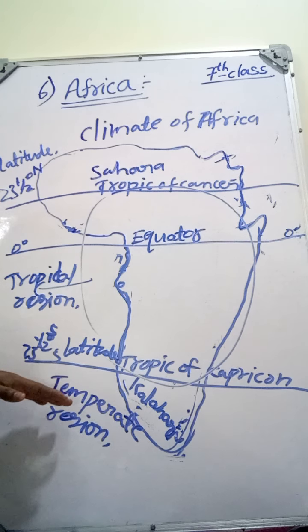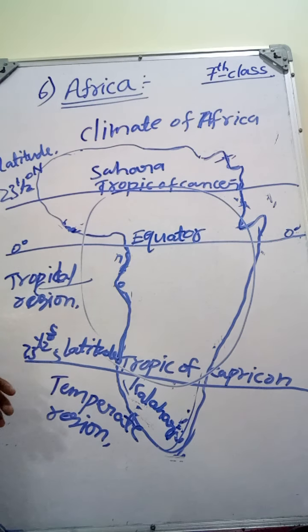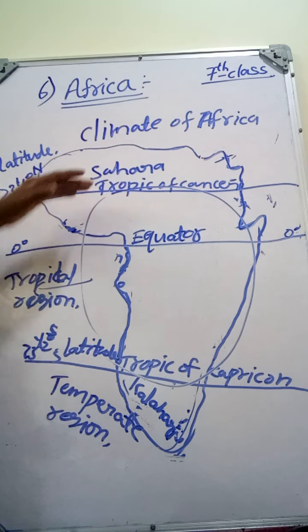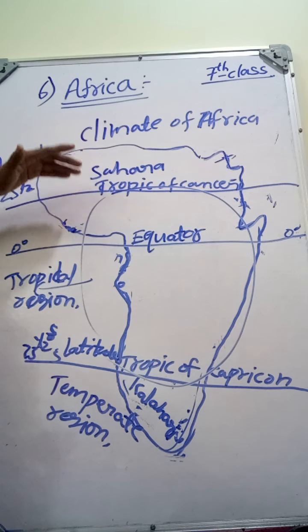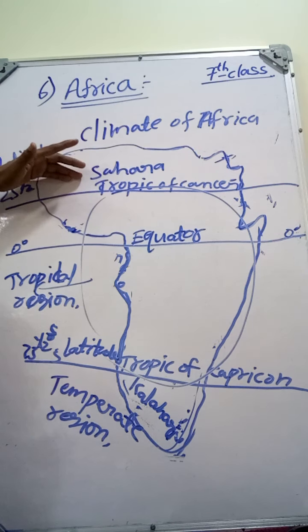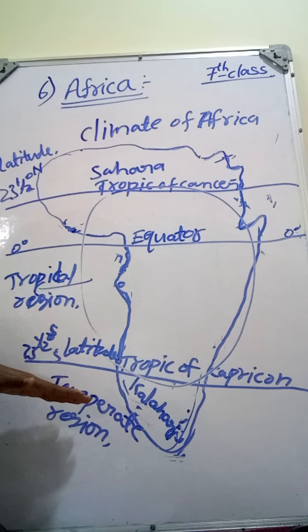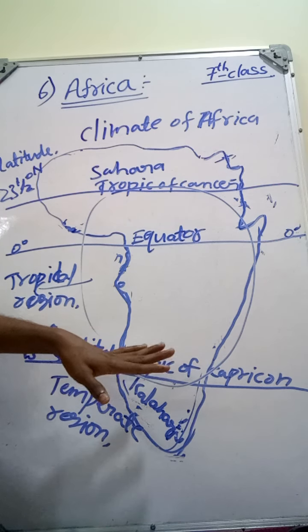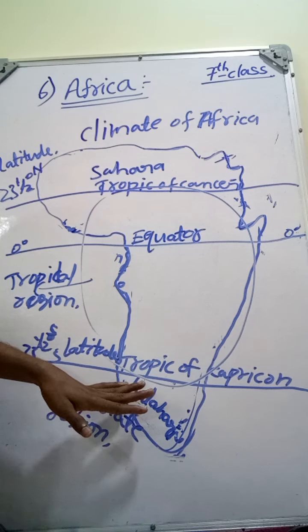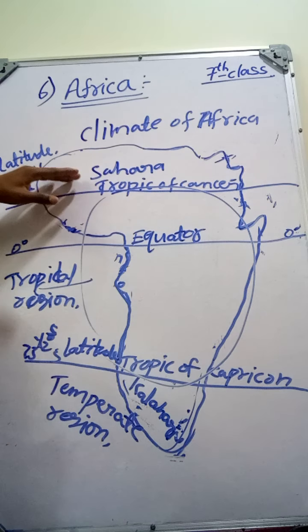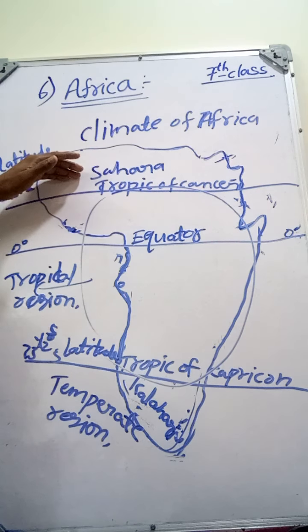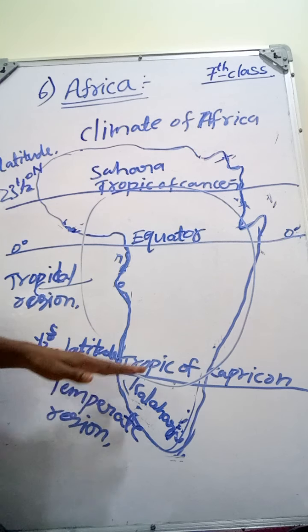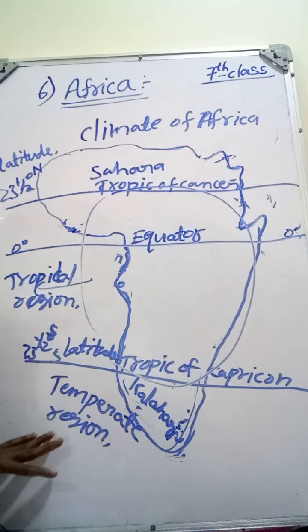Why are these regions called temperate regions? Because here above the Tropic of Cancer the Sahara Desert is there, and below the Tropic of Capricorn the Kalahari Desert is there.